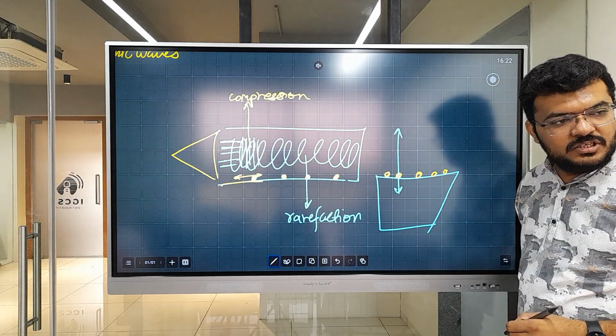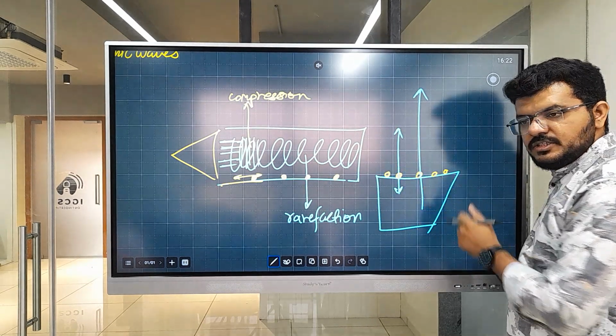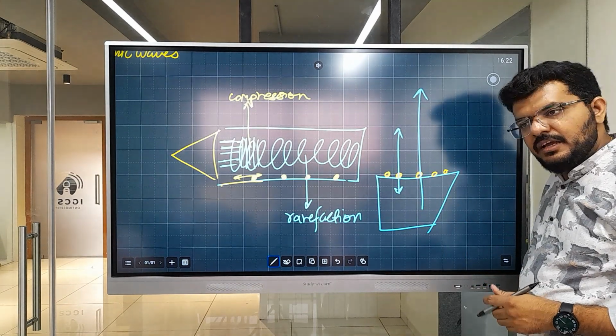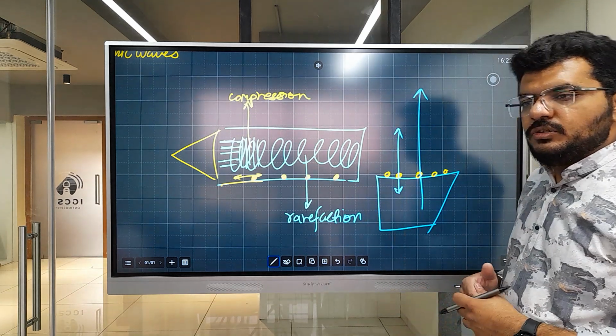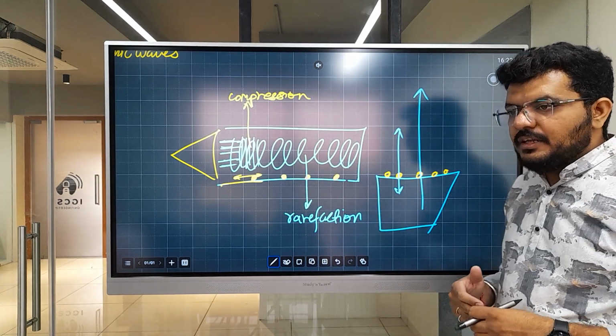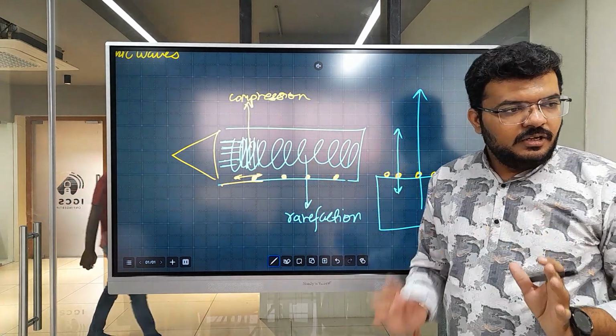What direction is the sound moving? It is moving away from the speaker. What is this? This is parallel. This is how we can also prove that sound is a longitudinal wave. There are a lot of ways to find it out, but for sound these are the simplest ones.